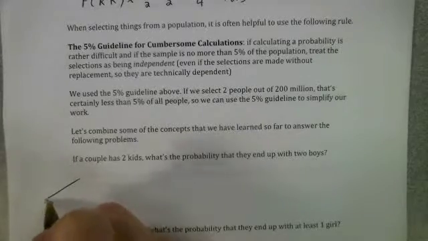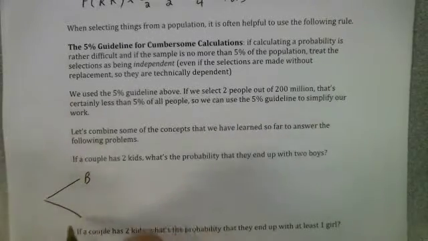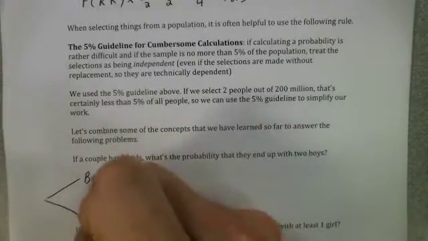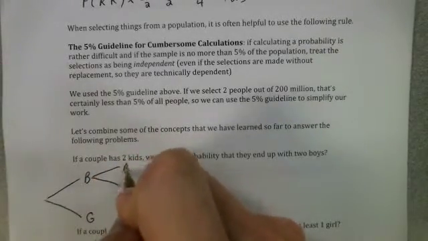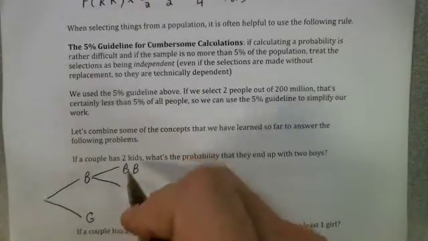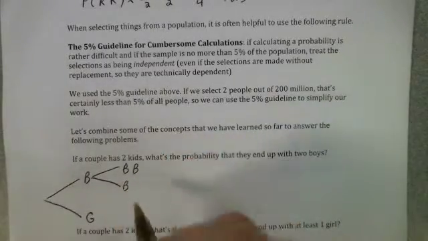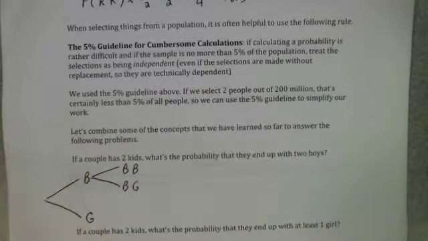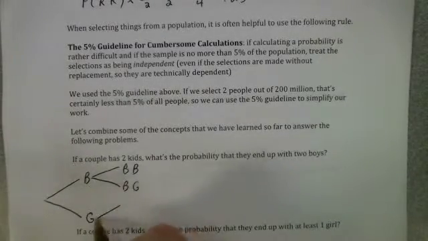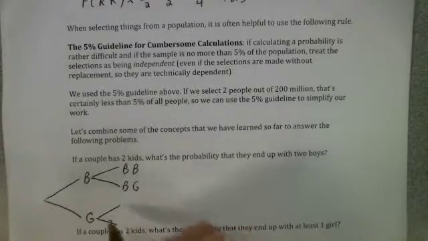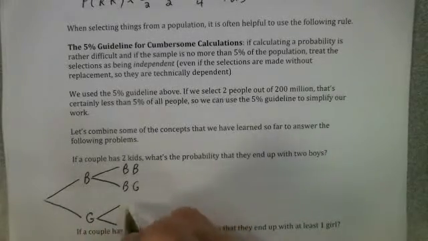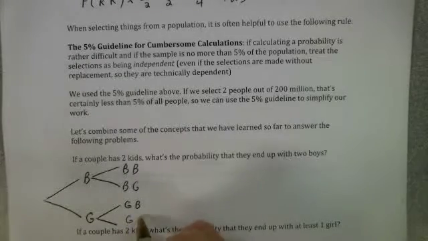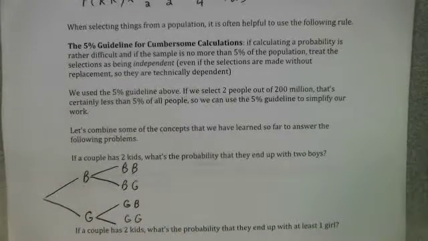You could say, okay, they could have a boy for their first child, or they could have a girl. If they have a boy for their first child, they could get a boy for their second child. If they have a boy for their first child, they could then get a girl for their second child. All right, if they have a girl for their first child, they could have a boy for their second child. If they have a girl for their first child, they could have a girl for their second child.